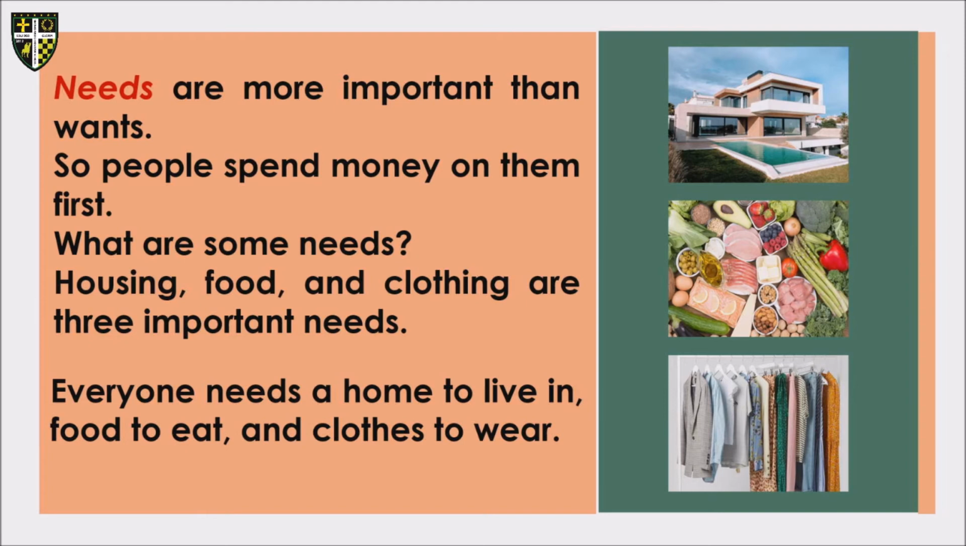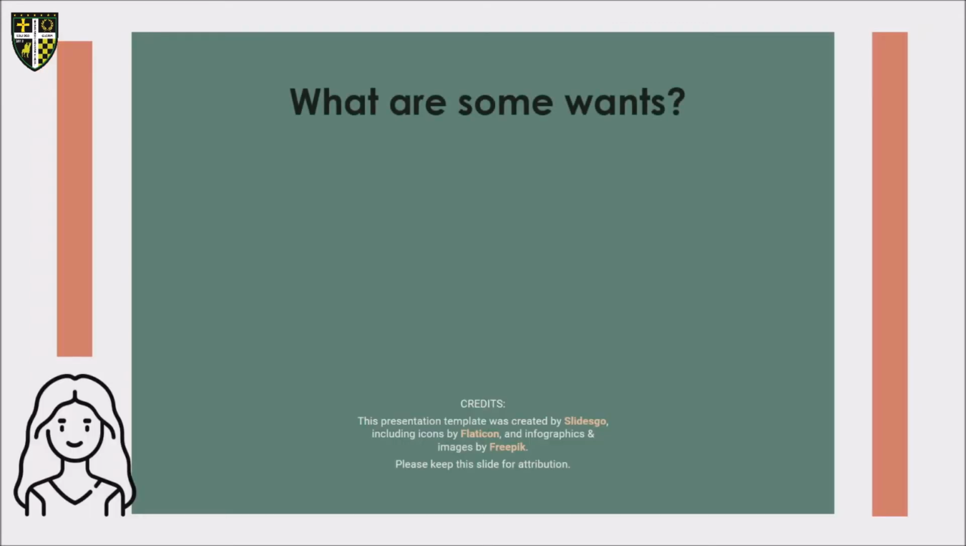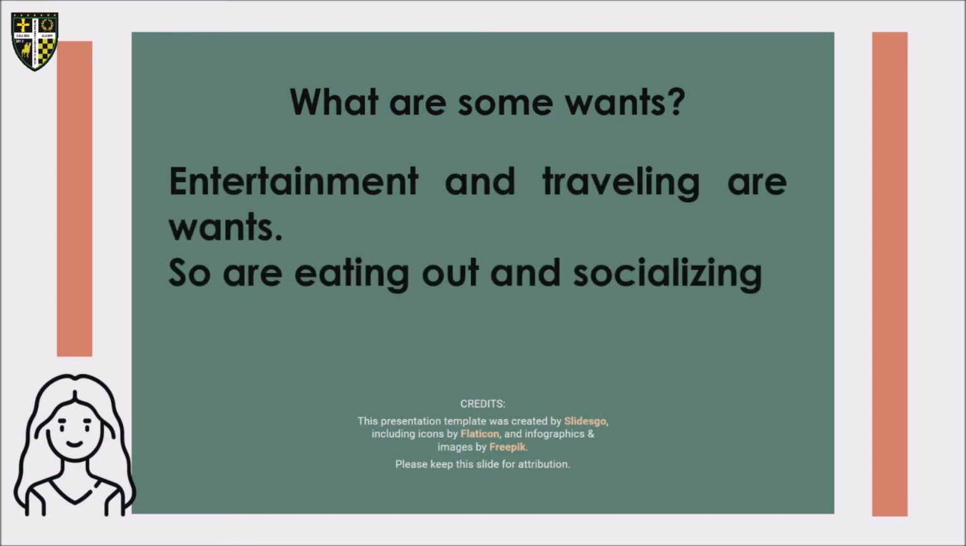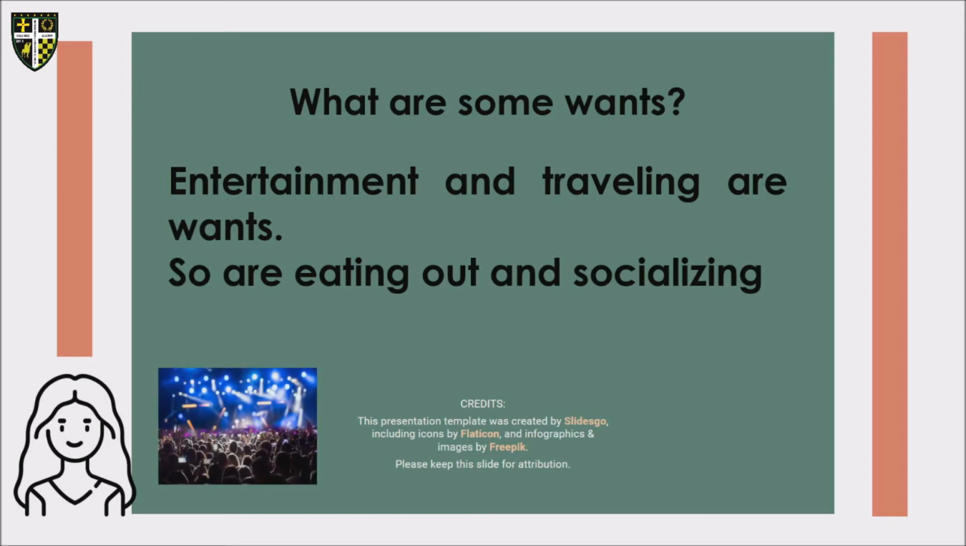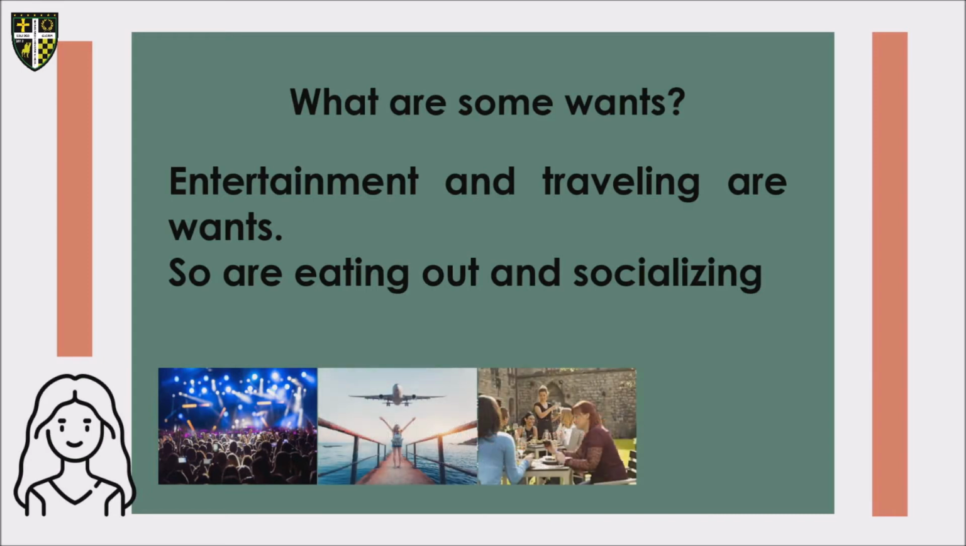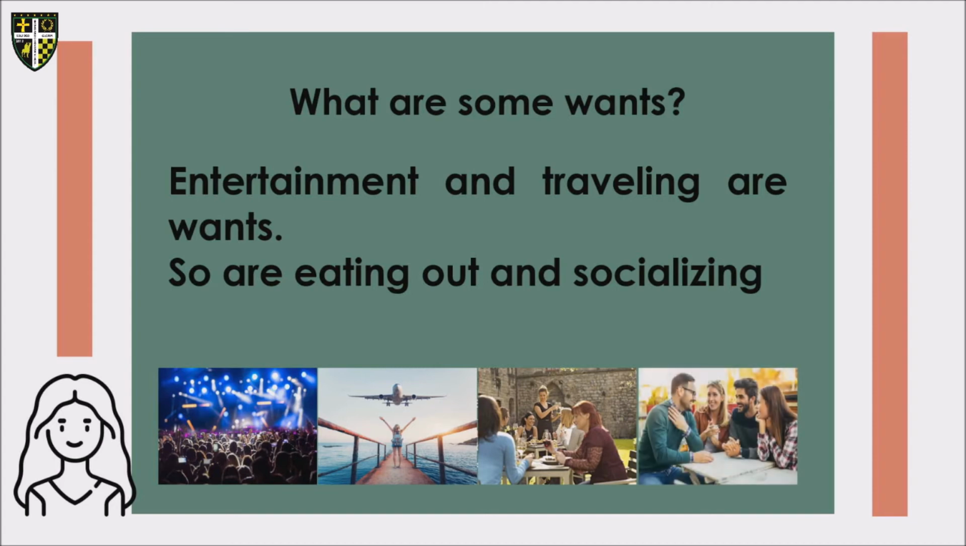Everyone needs a home to live in, food to eat, and clothes to wear. So what are some wants? These are entertainment and traveling. So are eating out and socializing. So this is an example of entertainment, traveling, eating outside, and socializing.